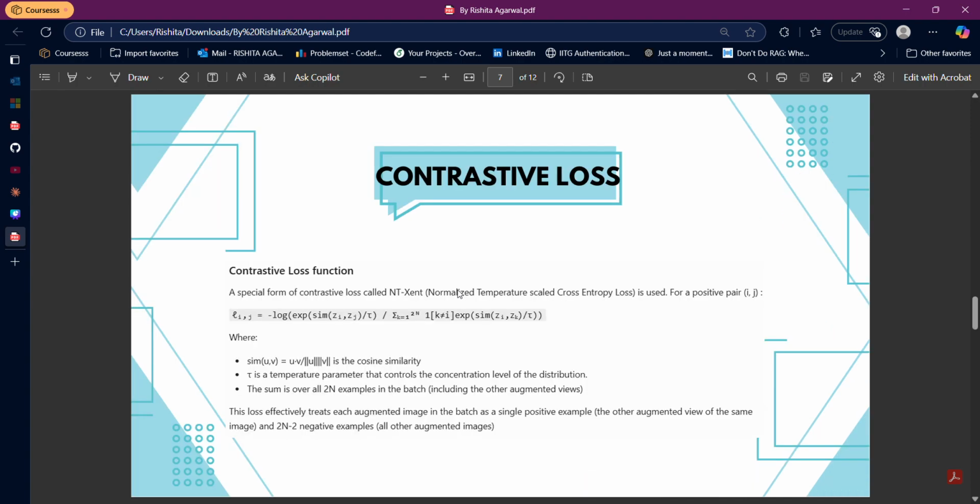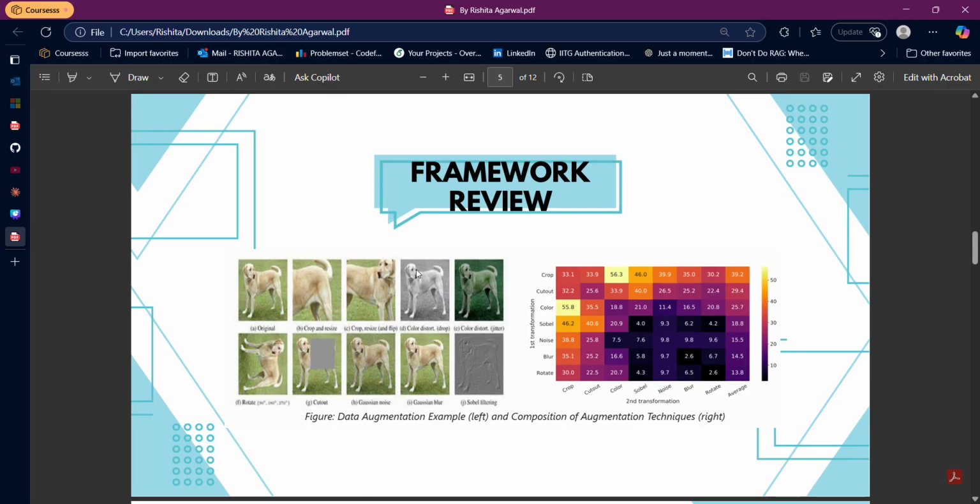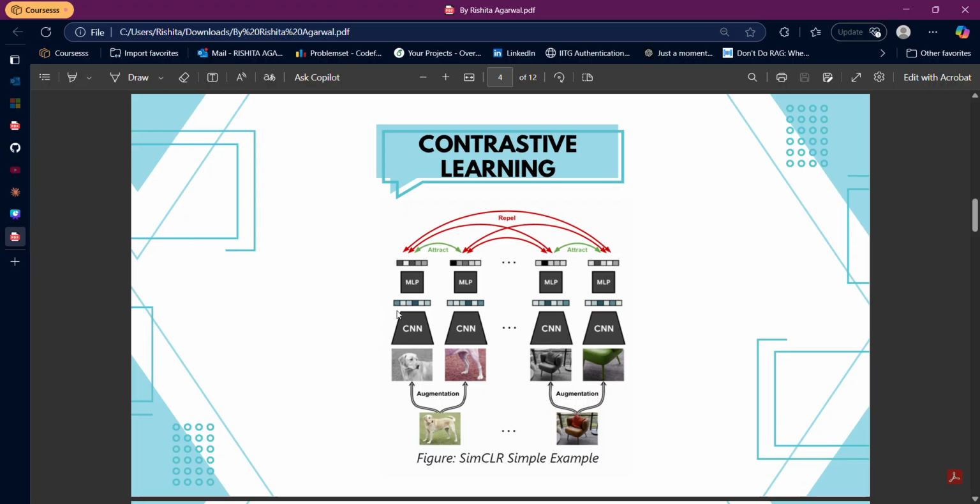Let's now come to contrastive loss. This was just the data augmentation part. Once this data augmentation was done, the next part was our encoder layer. This encoder layer produced some representations of our augmented images, and from these representations we apply a non-linear projection head in order to get our final projected embeddings.